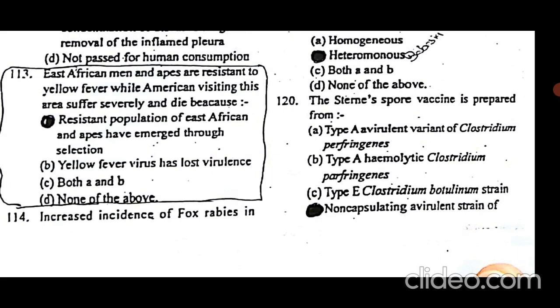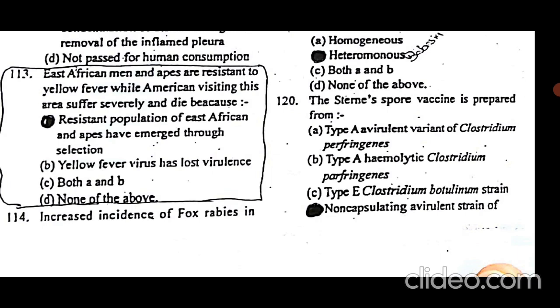Why? Because the population of East African men is resistant to that disease, having been selected through natural selection. Nature has selected the humans and apes who can resist or tolerate the virus.